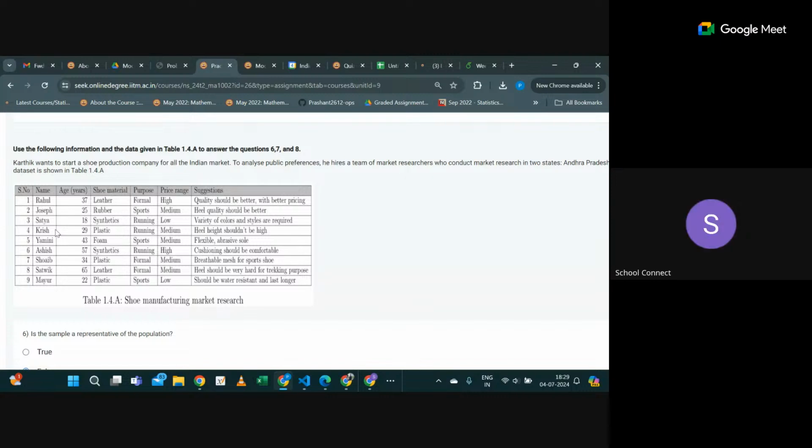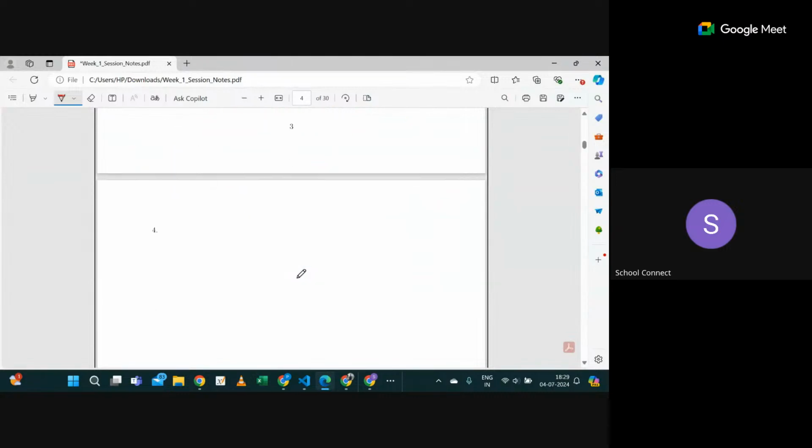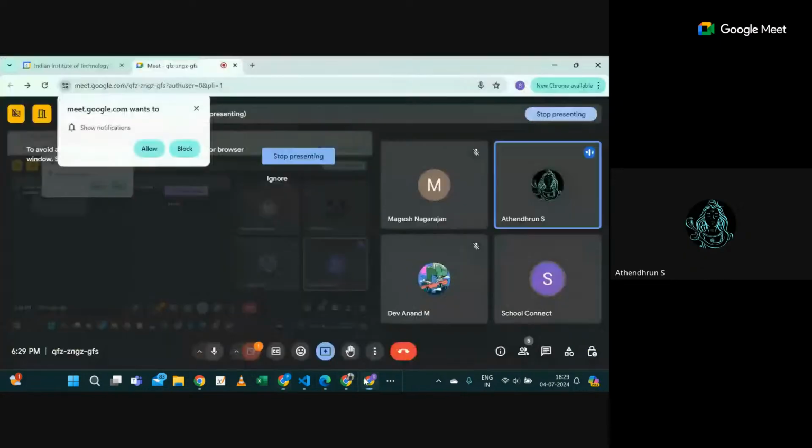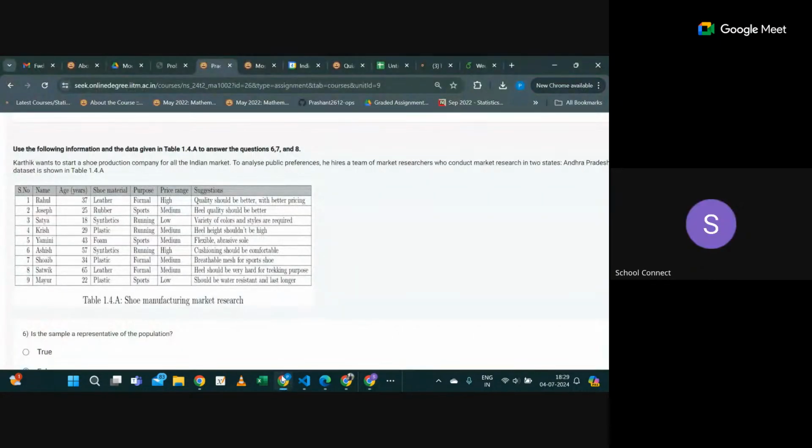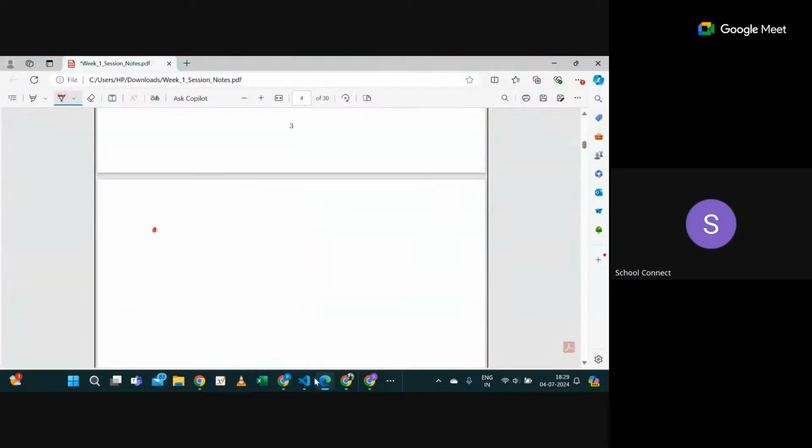Just think, right? Unstructured means what? Which is not in any predefined manner, which is not in any standard format, right? So if you see for price range, you have a particular format, right? It will be either high, medium, or low. That's all, correct? But for suggestions, it's unstructured, right? It doesn't have any fixed format. Are you getting? Sir, we can still group those into the group that's high, medium, or low, sir. No, no, you also can group. It is talking about unstructured.